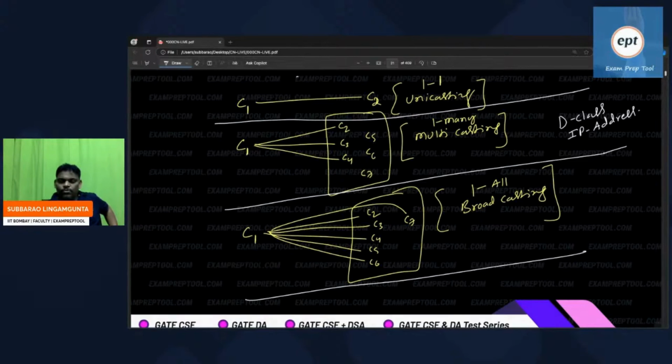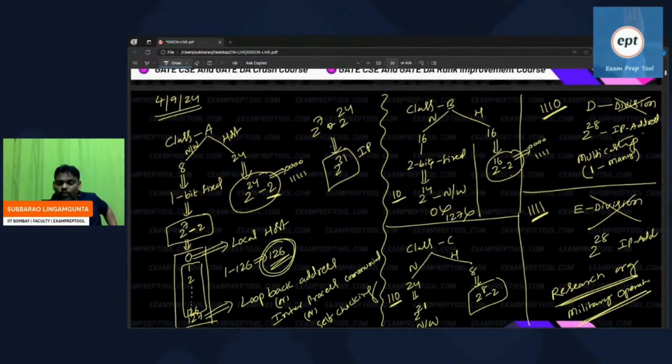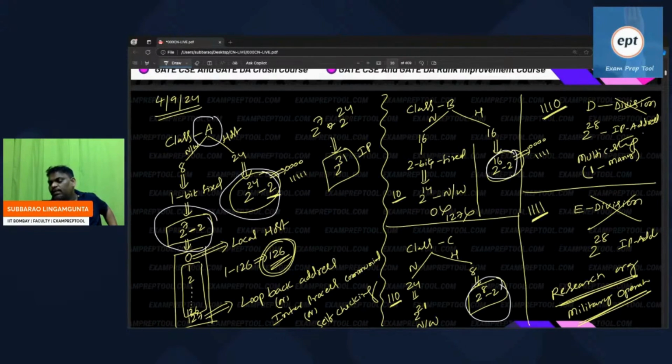So remember everyone, in terms of network, -2 only for class A, network area -2. Other areas, there is no -2. Host area, everywhere -2. But in the case of D and E, no division, nothing.